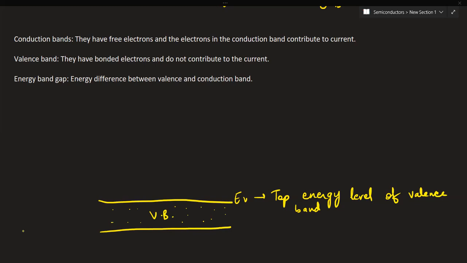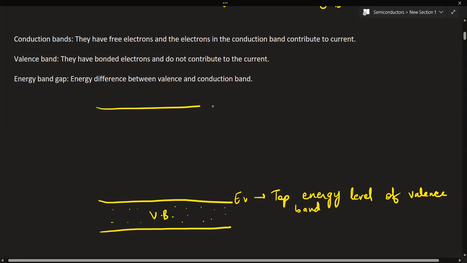Now see, the highest energy band filled with valence electrons is called the valence band. Now see the lowest unfilled energy band. We have one more band with us, which is unfilled. This valence band is completely filled with electrons. But the conduction band does not have electrons; it is unfilled. The conduction band has free electrons, and these contribute to current. These are not bonded, whereas the valence band has valence electrons with them. So that's why this represents the highest level of the valence band.